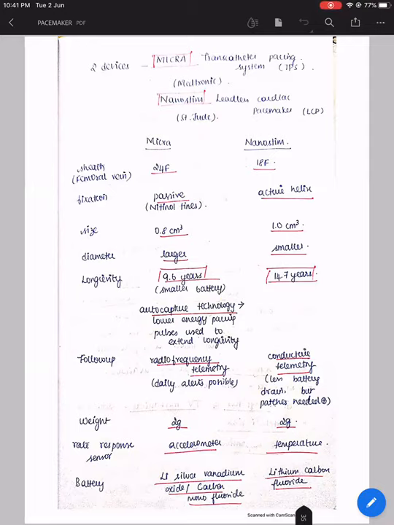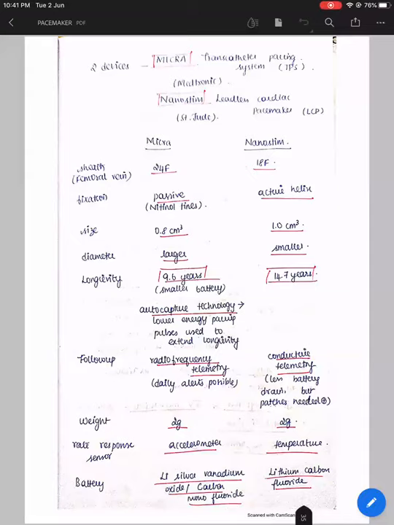And the Micra also uses something called auto capture technology, wherein lower energy pacing pulses are used to extend the longevity. And with respect to follow-up also, the Micra and the NanoStim differ. Micra uses radio frequency telemetry, wherein it can be done over wireless technology, so that you can even have a daily alert for the data of the pacemaker.